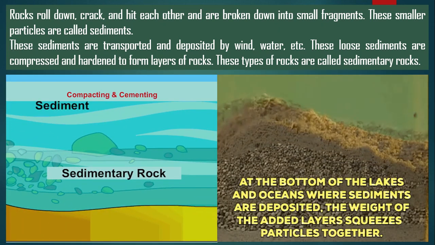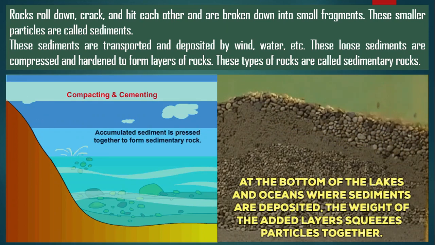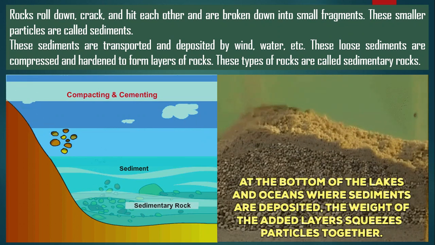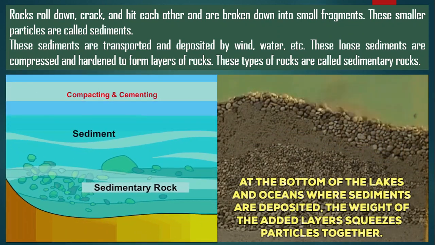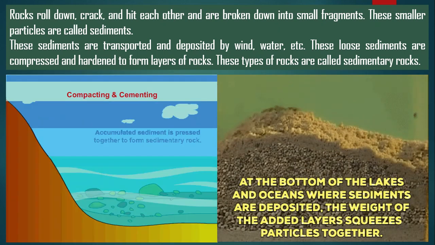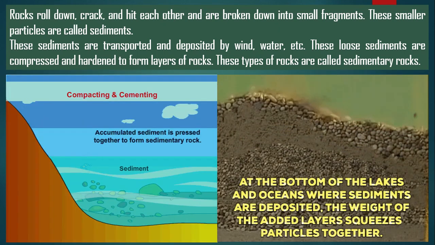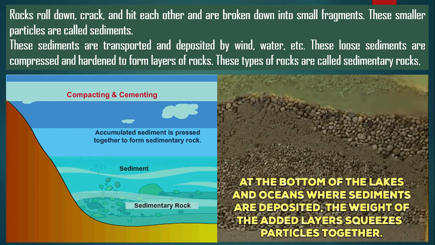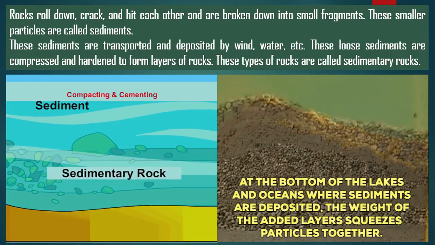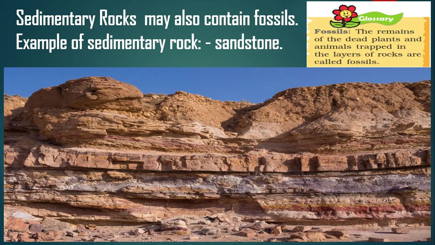The sediments that roll down, crack, hit each other and convert into sediments. These sediments are transported and deposited either by water in the first GIF and by wind in the second, and layer by layer these sediments all together form a sedimentary rock. This is the picture of a sedimentary rock. The layers are clearly seen in this picture.